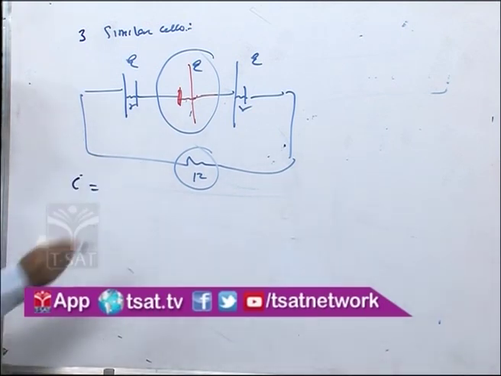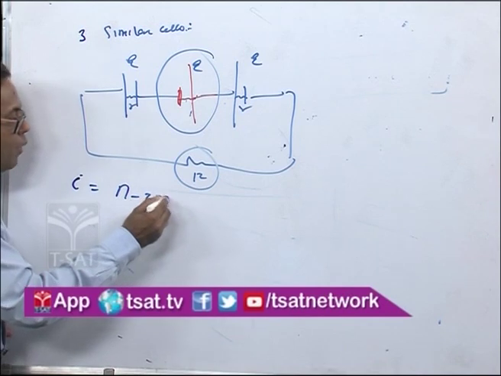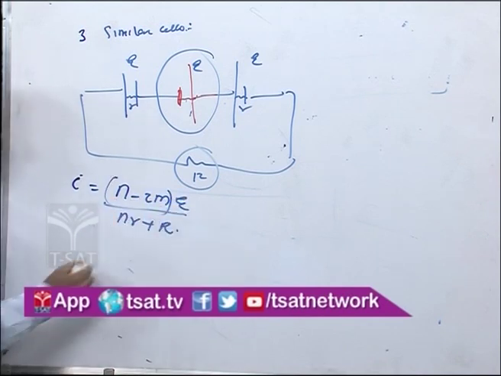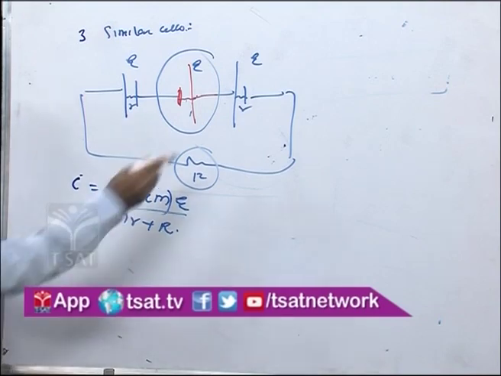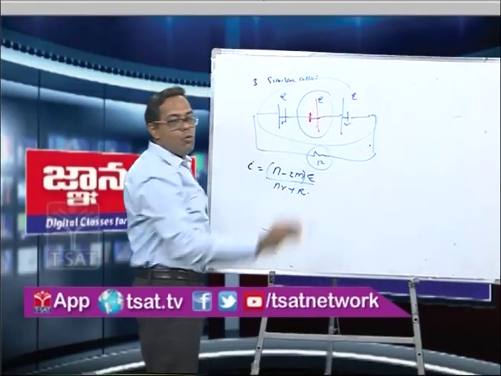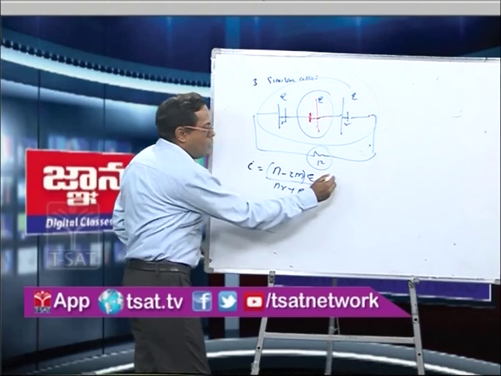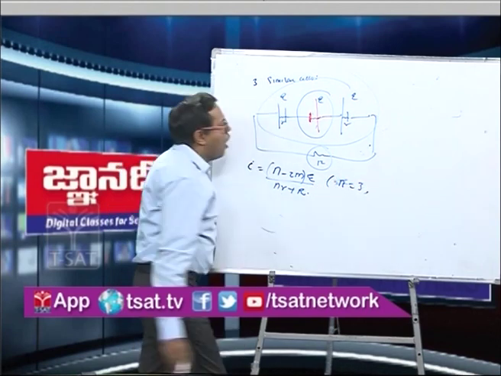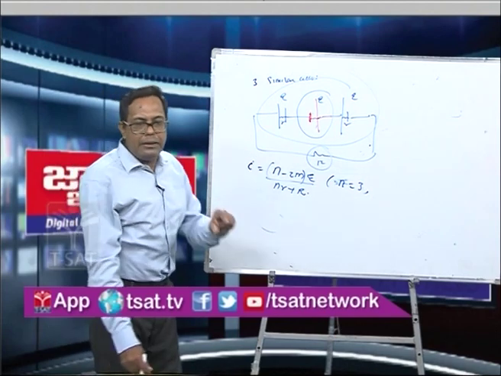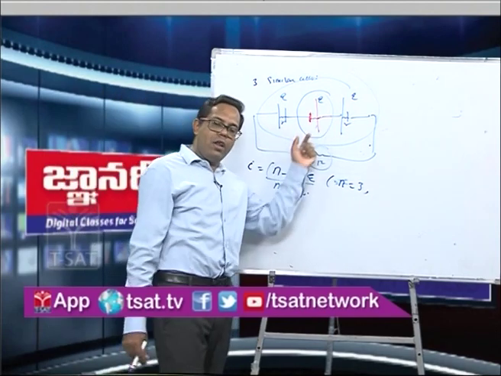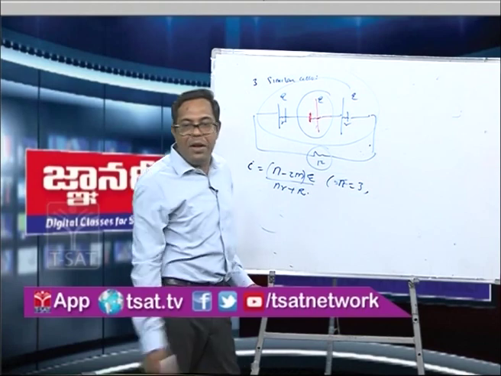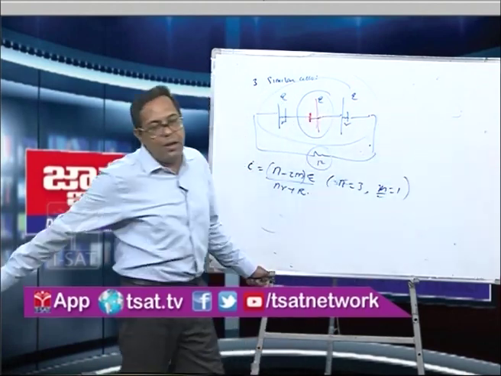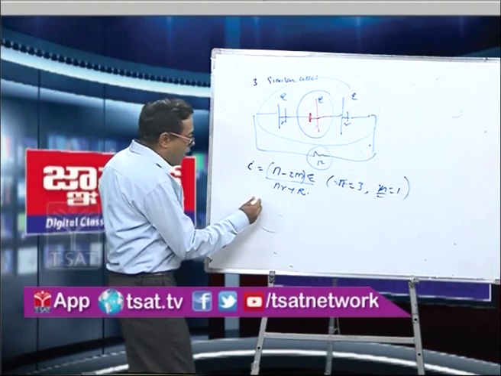The net current is n minus 2m into E upon nr plus capital R, where n is the total number of cells, which is 3, so n is equal to 3. How many cells are wrongly connected? By mistake one cell, the second or center cell, is wrongly connected, so m is equal to 1, where m is the number of wrongly connected cells. So what will we get for the current here?